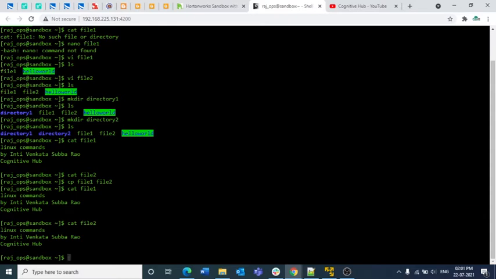So now what I am doing is, we have a content in the file 1. So now the contents present in the file 1, I want to move it to the directory 1.